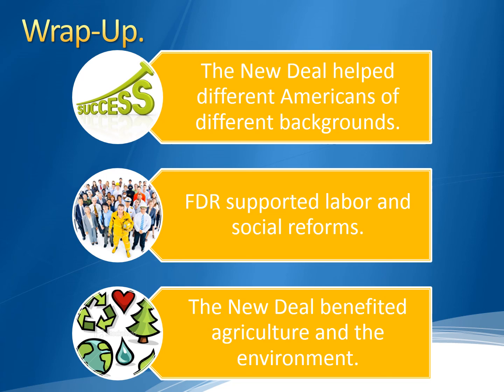FDR also supported labor and social reforms. Remember, we talked about better working conditions, labor unions being able to bargain, and the Social Security Act, which allowed for assistance to people who needed it. And finally, the New Deal benefited agriculture and the environment. The New Deal helped farmers when they were struggling with some crops, and also helped the environment by planting trees and stopping flooding.